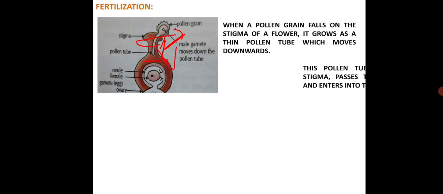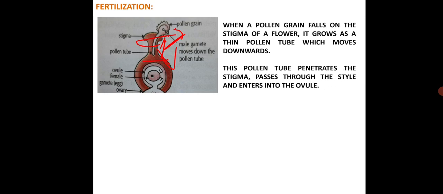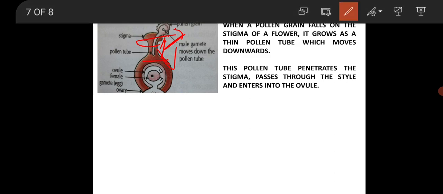After that, this pollen tube penetrates the stigma, passes through the style and enters into the ovule. So this is the style, and the tube enters the ovule.